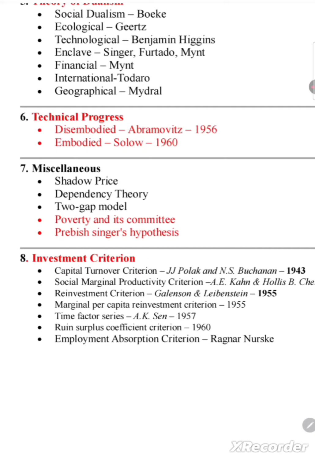But the most important one is poverty and its committees and the Prebisch-Singer hypothesis. Again, moving on to the investment criteria, you have to only learn their propounders and their reviewers, so that if they come in the chronology question, you can easily attempt them.